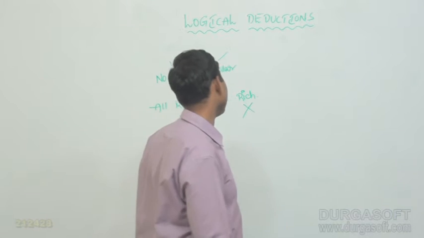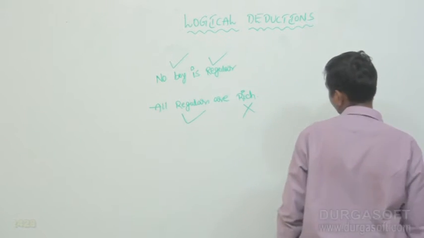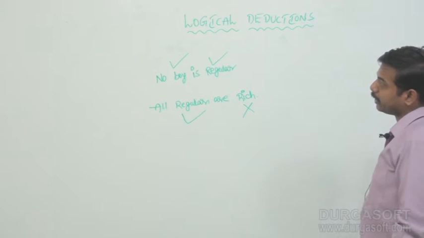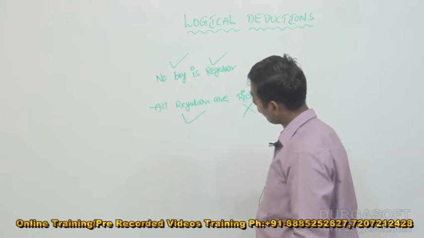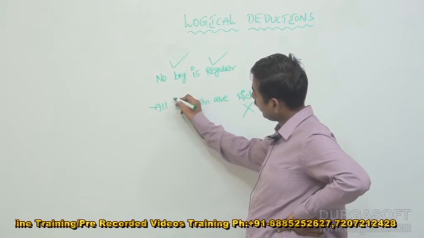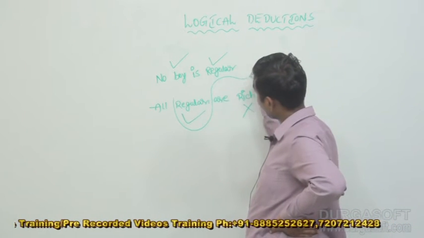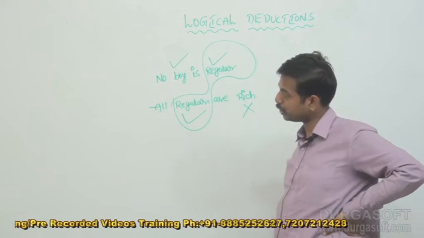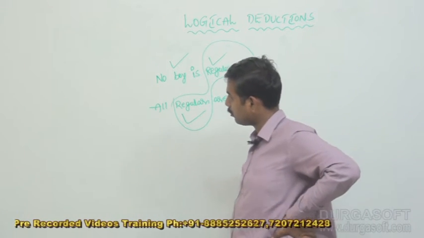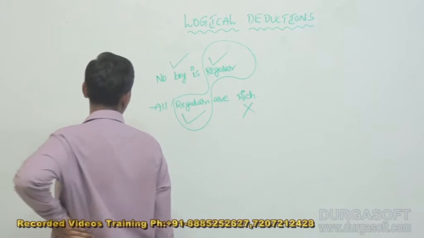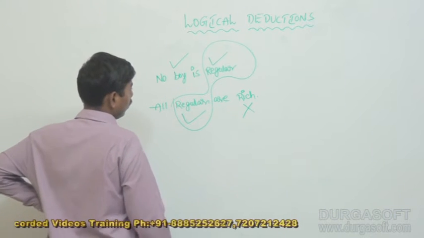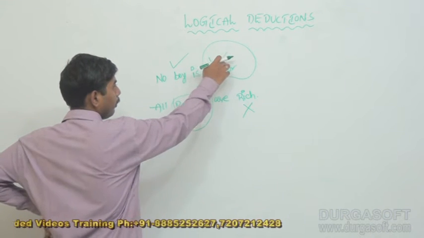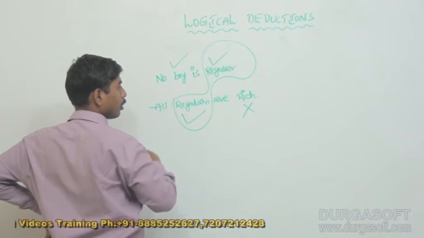What is the middle term? The middle term is regular. The middle term is regular, so what is the conclusion here? Anyhow, the middle term should not be present in the conclusion.